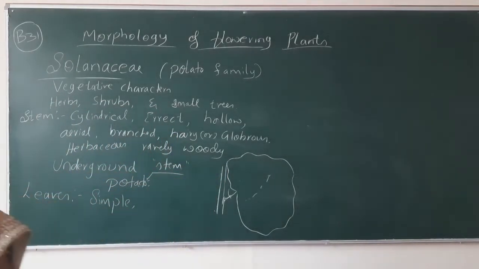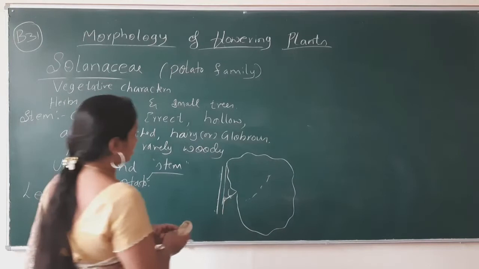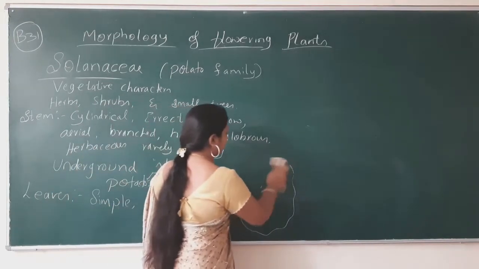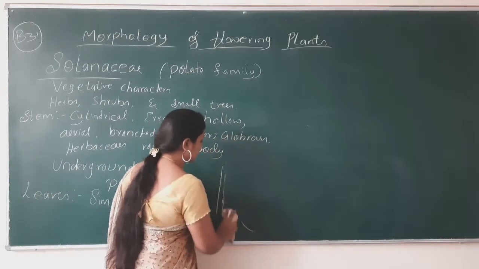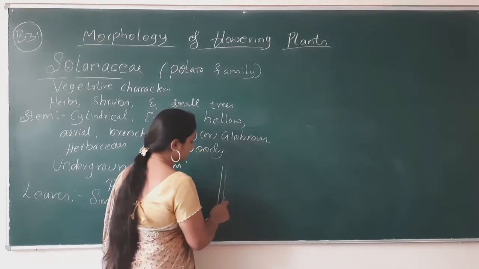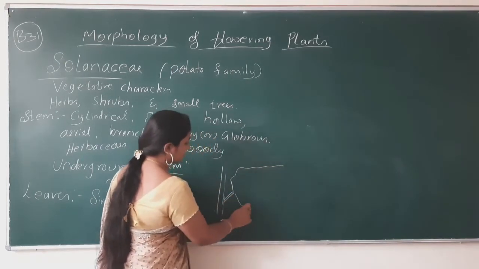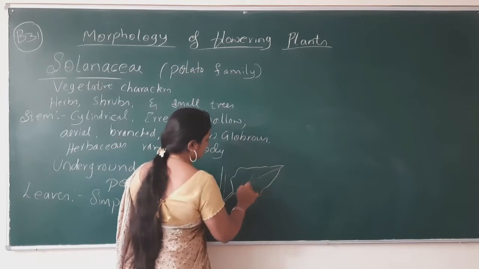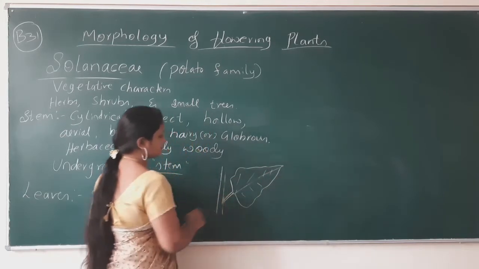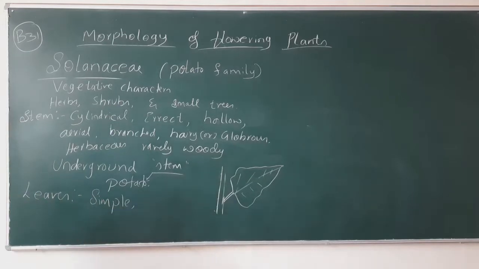So the type of having such a structure in the leaf, we can call it as a simple leaf. Okay, how we drew the diagram of leaf like this, no? So we'll have the same here. Now other descriptions about leaf.